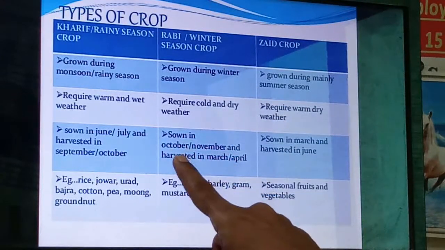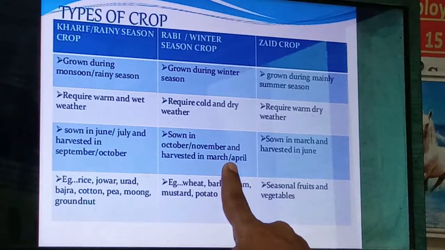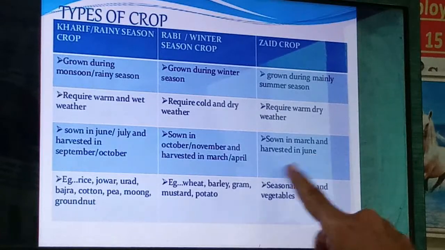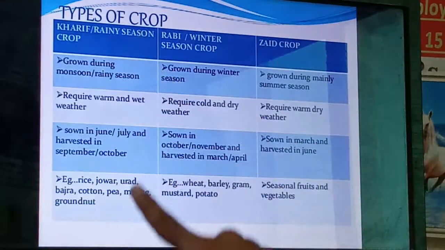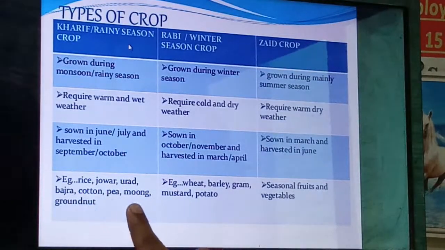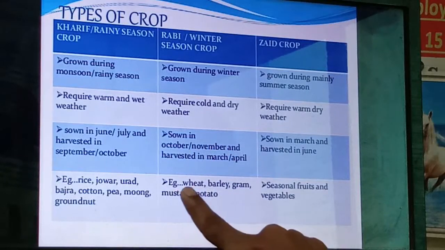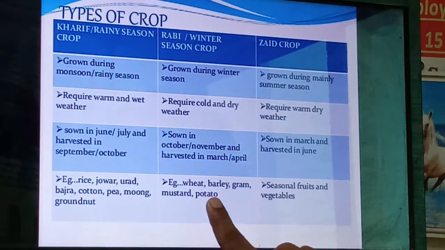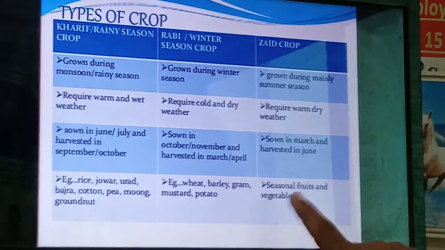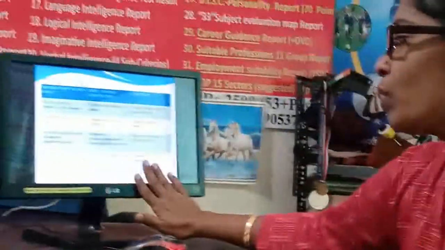Rabi crops are sown in October, November and harvested in March and April. And Zaid crops are sown in March and harvested in June. Examples are given here. In Kharif crops, see the examples: rice, jowar, urad, bajra, cotton, pea, moong, groundnut. In Rabi crops, it is wheat, barley, gram, mustard and potato. And Zaid crops are seasonal fruits and vegetables. So we have three different types of crops based on their requirement of various climates, season, and temperature.